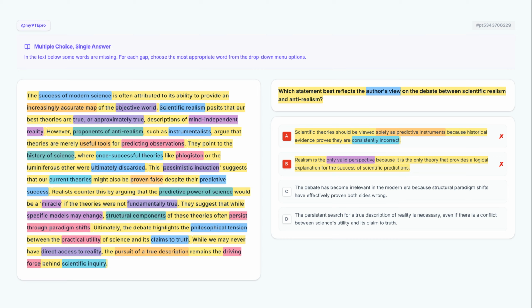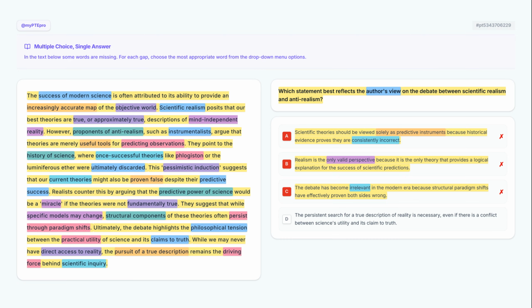Incorrect. The debate has become irrelevant in the modern era because structural paradigm shifts have effectively proven both sides wrong. There is no evidence in the text to suggest the debate has become irrelevant. On the contrary, the author states that the pursuit of a true description remains the driving force of science, and while paradigm shifts occur, they do not prove both sides wrong but rather complicate the discussion.